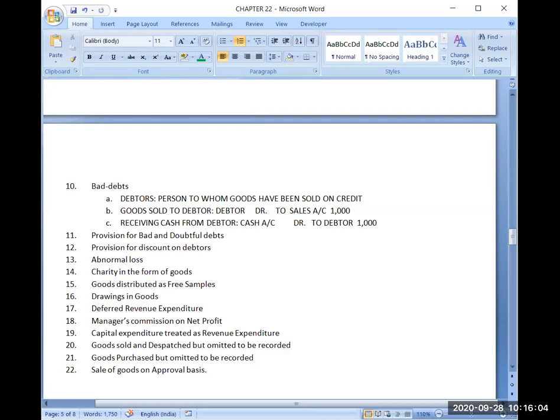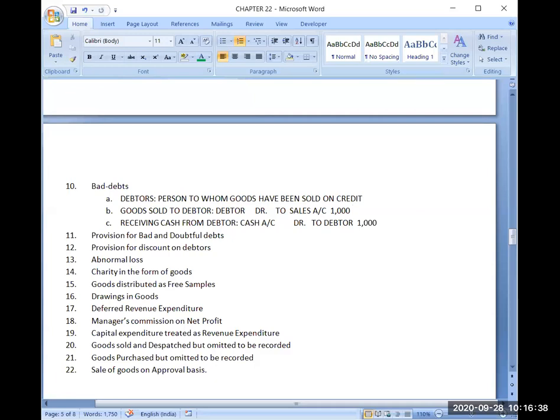Debtors are debited in this entry, and that's why debtors will be having a debit balance till this journal entry. So the thing which I want to highlight is that debtors generally have a debit balance.